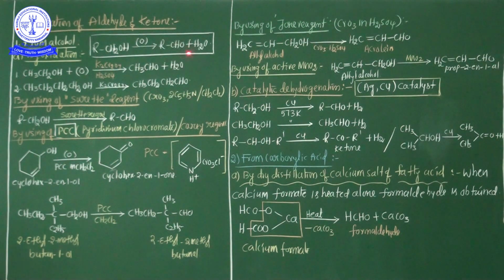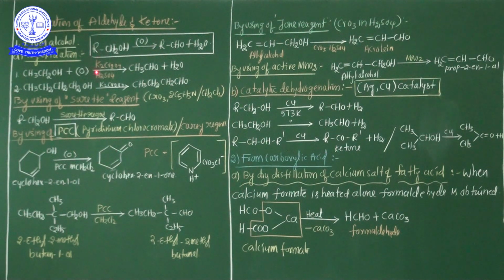See here, this is the general representation equation. Primary alcohol undergoes the oxidation process to give the aldehyde group, and additionally the byproduct water is released. See the first equation, CH3CH2OH. This name is ethyl alcohol. By the oxidation process in the presence of K2Cr2O7, potassium dichromate, and dilute sulfuric acid, CH3CHO, acetaldehyde, is formed. Additionally, a water molecule is also released.